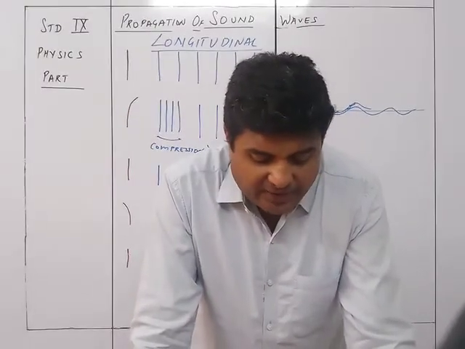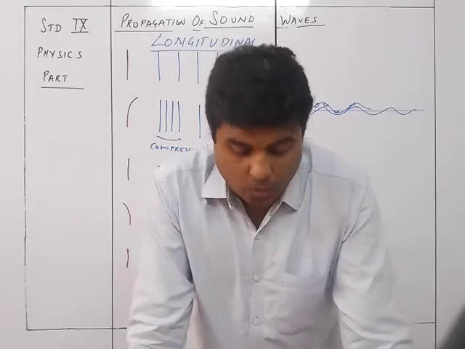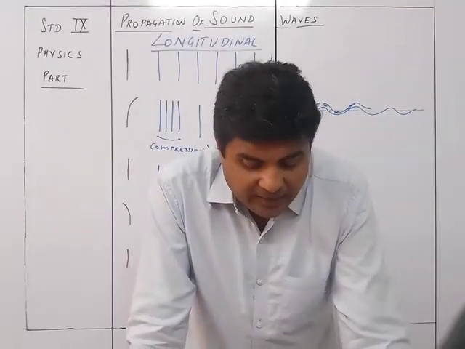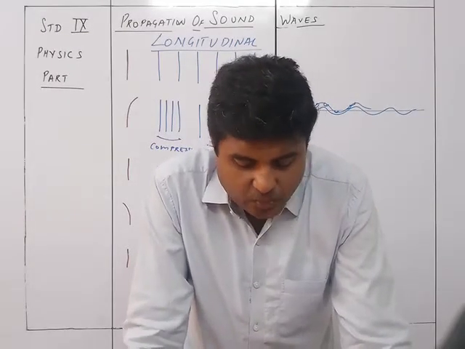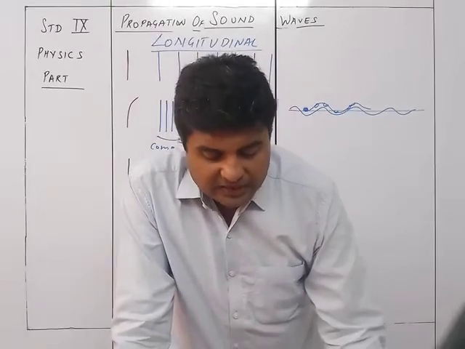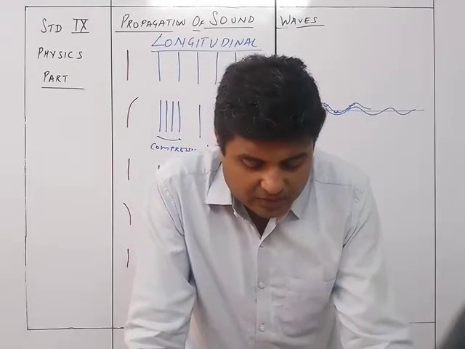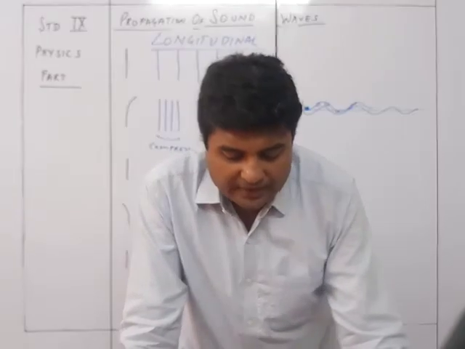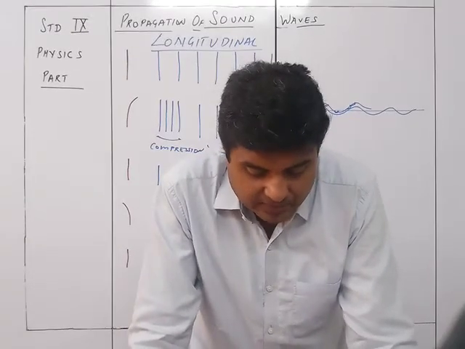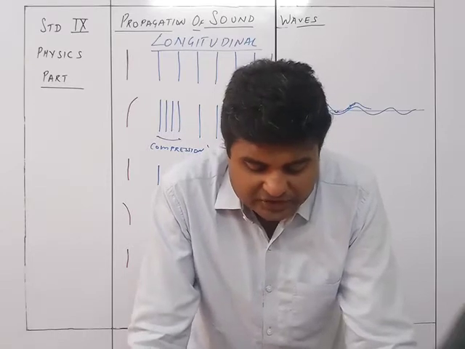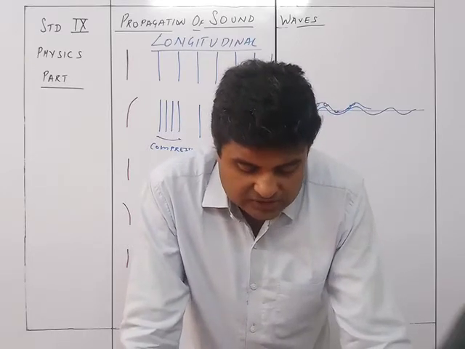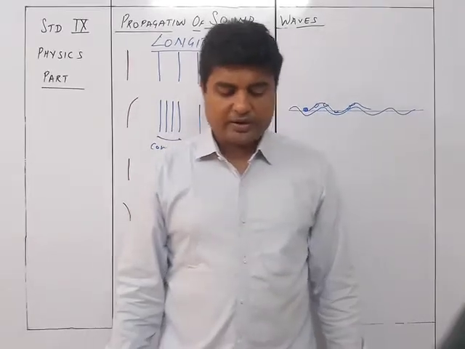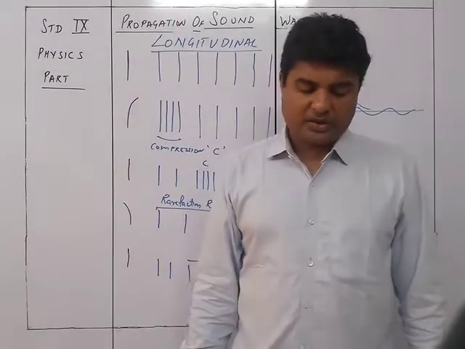The formation of waves can easily be seen on the surface of water. If we drop a piece of stone in the still water of a pond, we hear the sound of the stone striking the water surface. Actually, a disturbance is produced in water at the point where the stone strikes it. This disturbance spreads in all directions radially outwards in the form of circular waves or ripples on the surface of water, as shown in the figure.